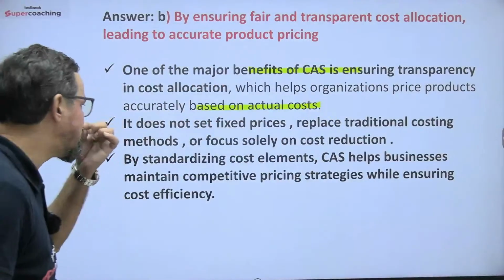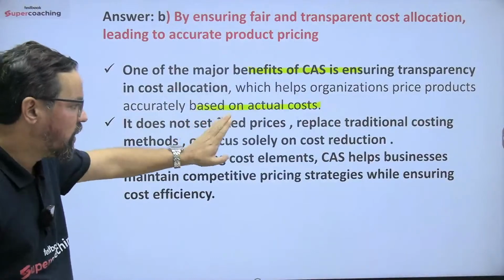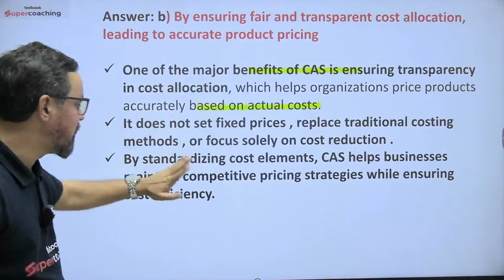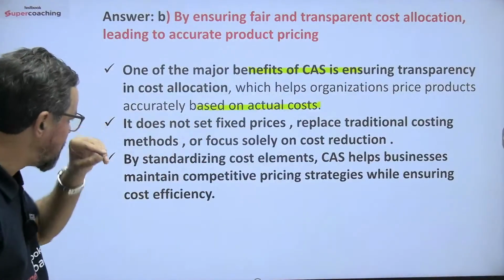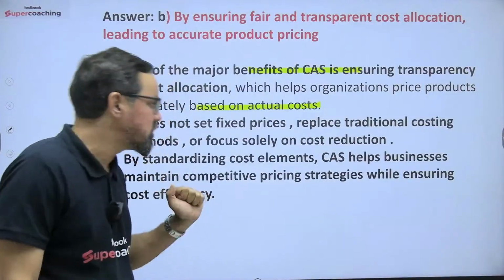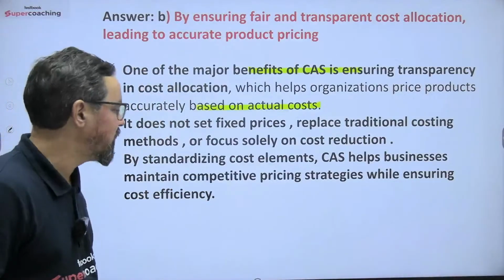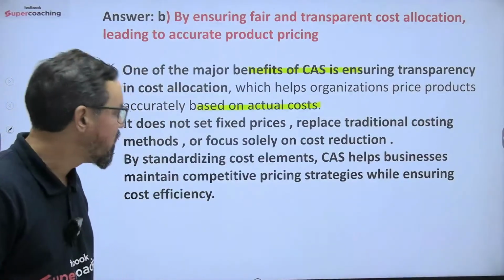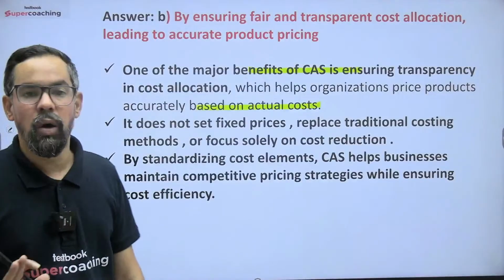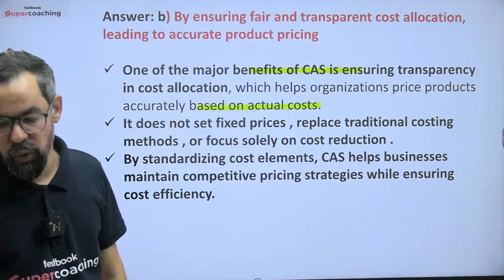It does not set fixed prices or replace traditional cost methods and others. By standardizing the cost elements, cost accounting standards help businesses maintain a competitive pricing strategy while ensuring cost efficiency or waste control also, right?